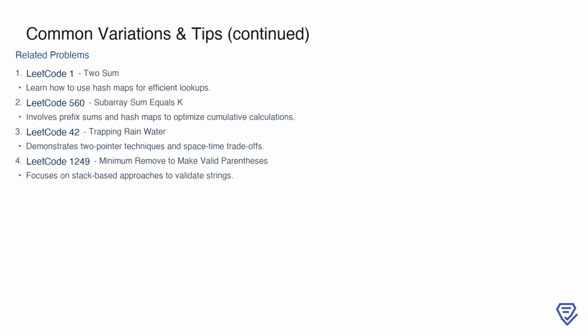Then there's LeetCode Problem 42, Trapping Rain Water, which showcases the two-pointer technique and highlights space-time trade-offs. Lastly, LeetCode Problem 1249, Minimum Remove to Make Valid Parentheses, focuses on stack-based approaches to validate strings. These problems not only build your technical skills but also help you recognize patterns and apply them to new scenarios.